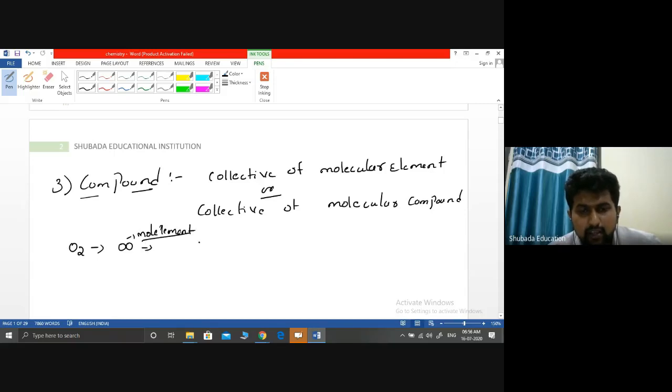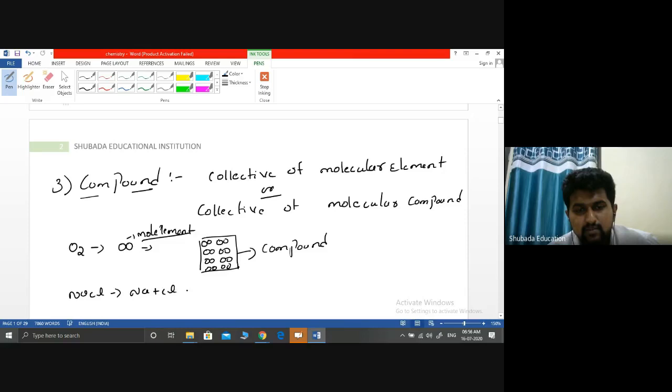If I get a collective combination of many of these, I will say it is a compound. If I take NaCl, that is Na plus Cl, two types of atoms, one is Na and this is Cl.